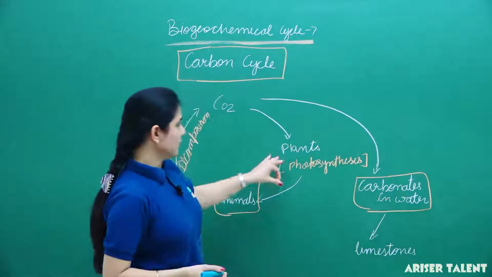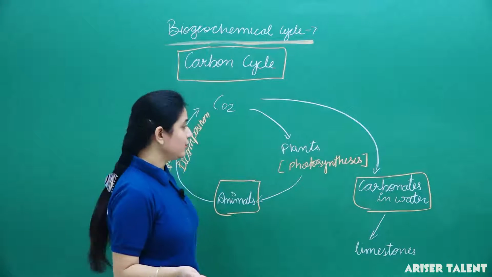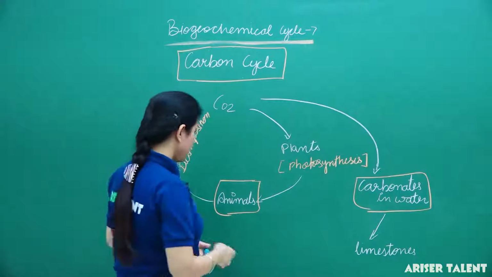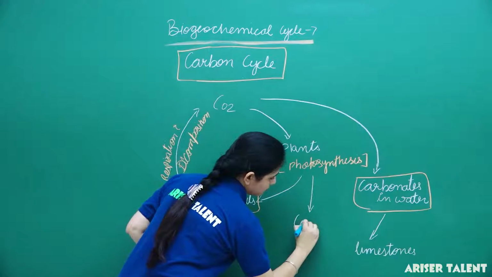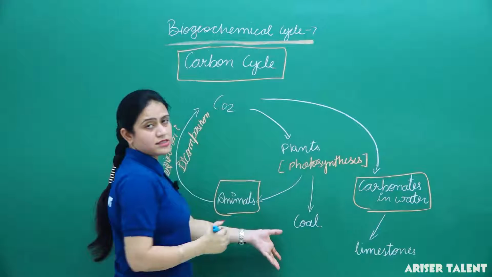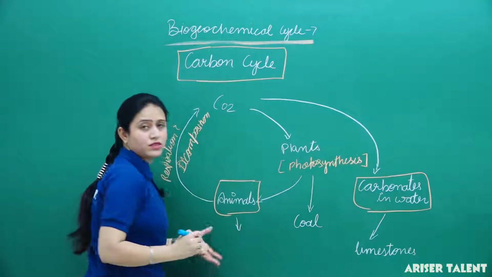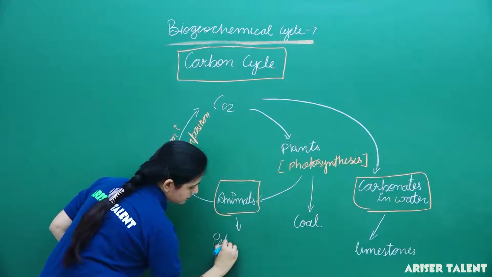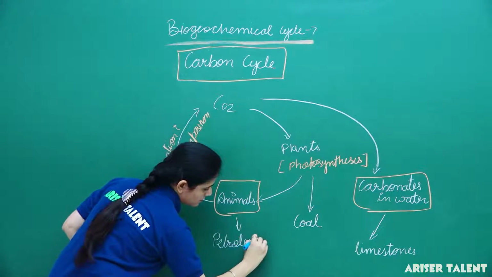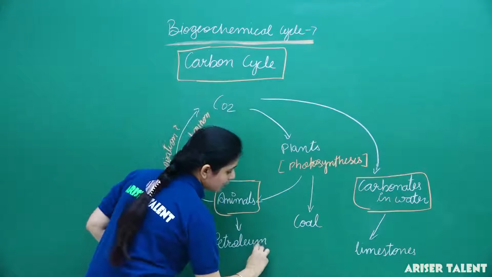Once plants get buried in the ground, maybe due to an earthquake or some other reason, they form coal. This is a fossil fuel, and when animals get buried in the soil, they form petroleum. So they both are fossil fuels.